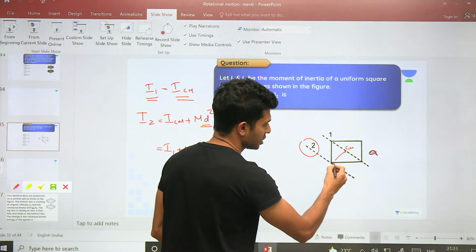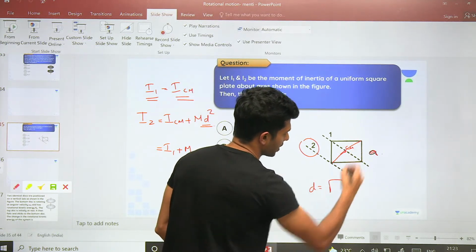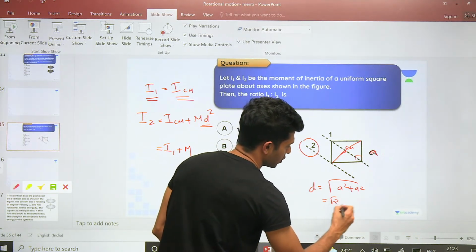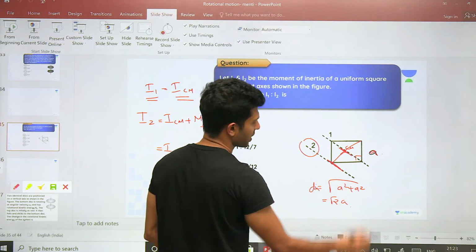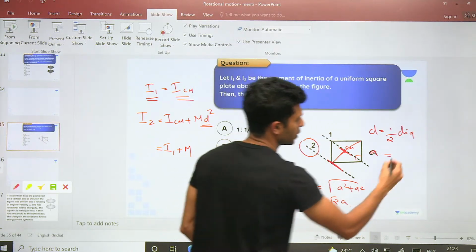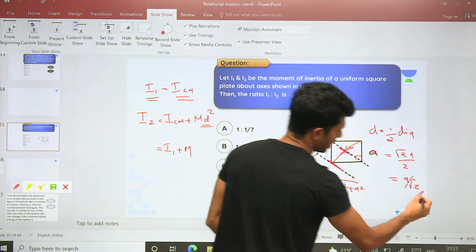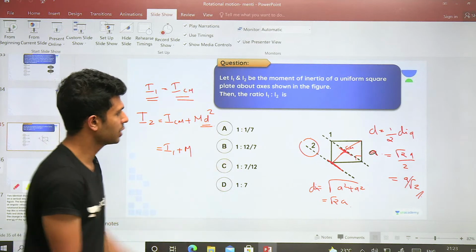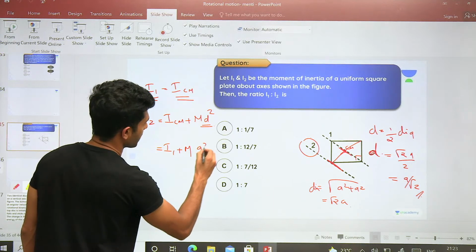This distance is half the diagonal. Total diagonal कितना है? Total diagonal is equal to root of a square plus a square by using the right angle theorem. This is equal to root 2 a. This is the total diagonal. And this distance d is equal to half the diagonal, that is root 2 a by 2. How much is it? a by root 2, है ना? The perpendicular distance between them. ये small d हो गया how much? a by root 2. So (a by root 2) the whole square is equal to a square by 2.